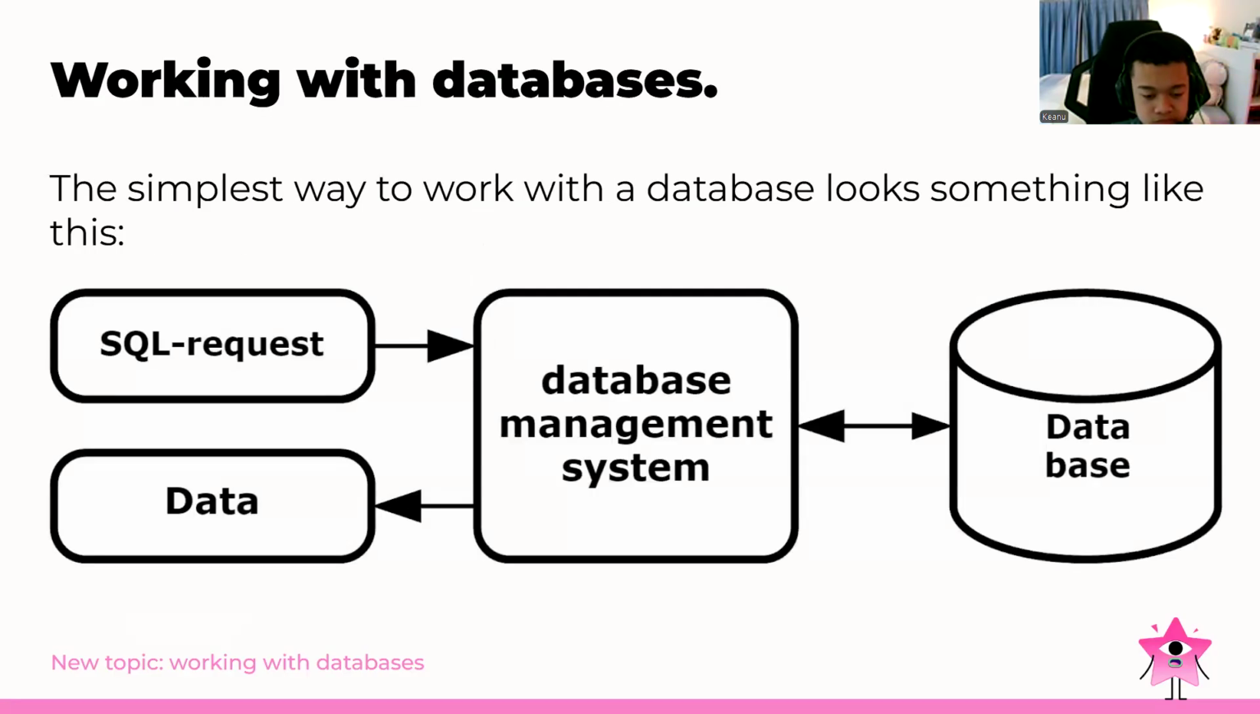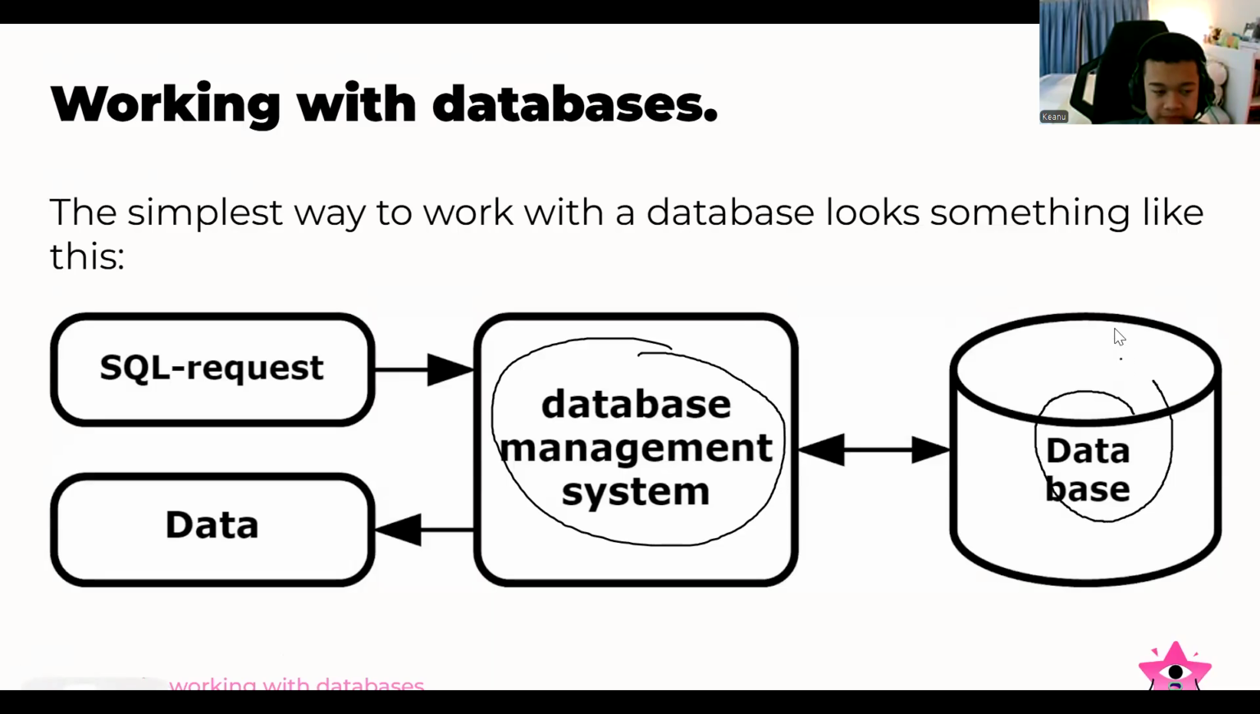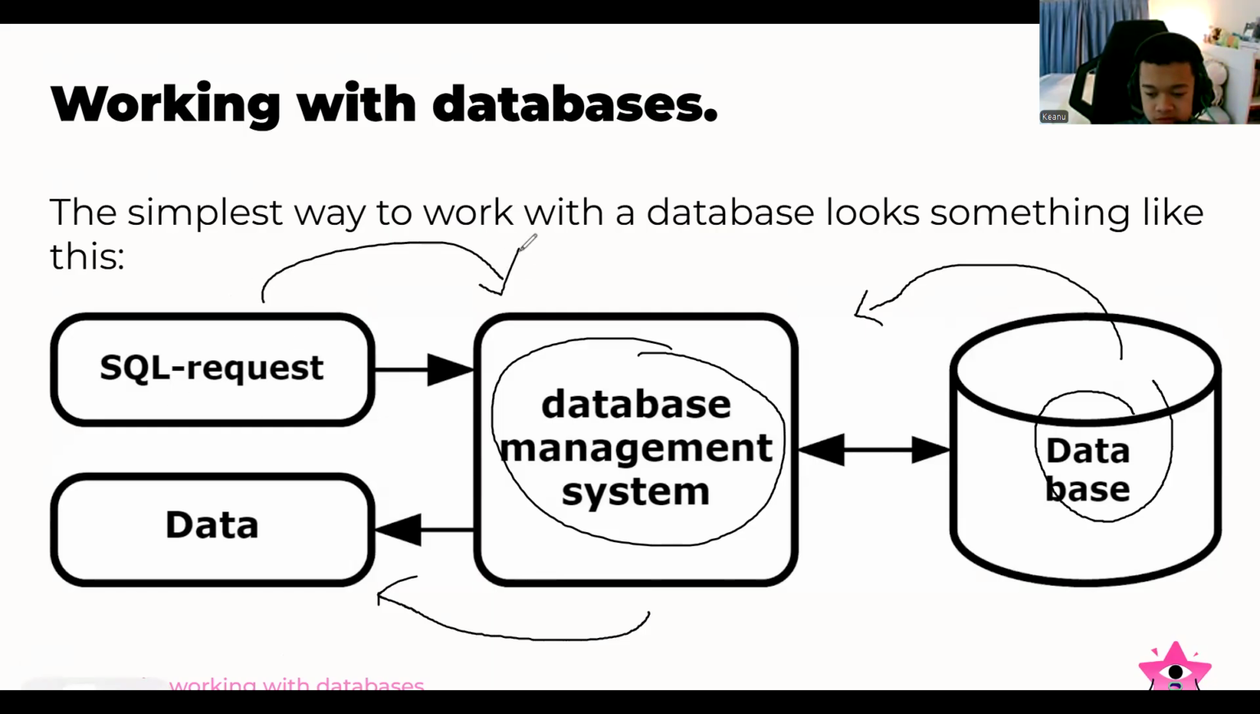The simplest way to work with a database looks something like this. SQL sends a request to the database management system, the DBMS, which gets the data from the database. The database sends it back to the DBMS, and then the DBMS shows us the data. So first we write code using an SQL command, the DBMS pulls from the database, and then shows us the data. Understood?